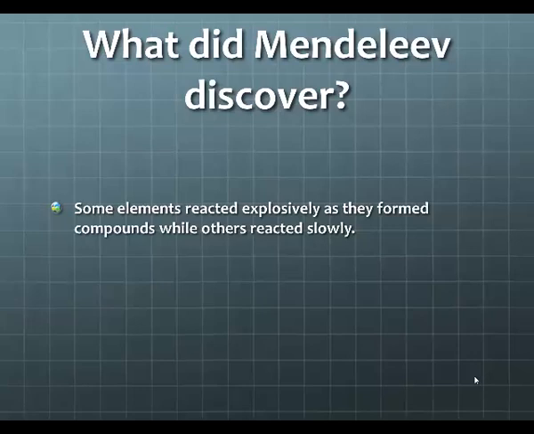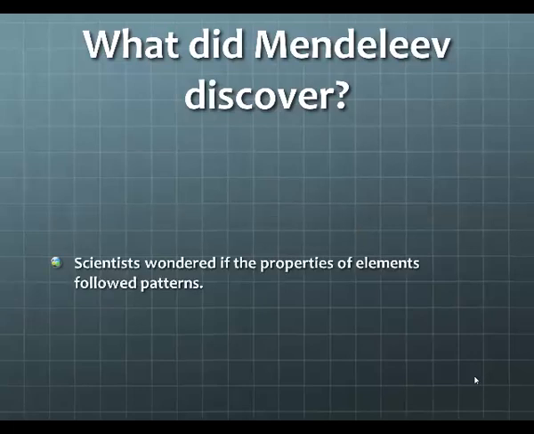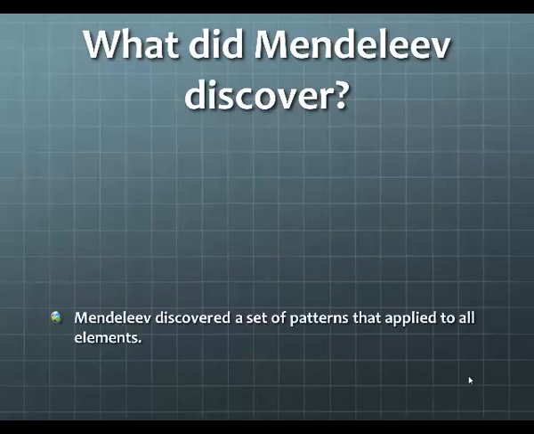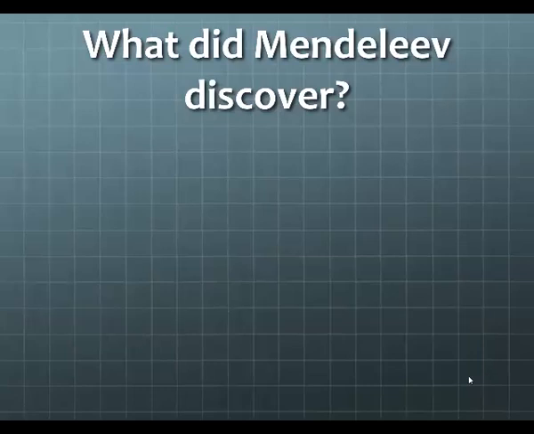Some elements react explosively when compounds are formed. Some of them react very slowly. So scientists wondered if the properties of elements followed some type of pattern. Was there a relationship between the elements and why they reacted with one another the way they did? Mendeleev discovered a set of patterns that applied to all elements. Mendeleev's work.